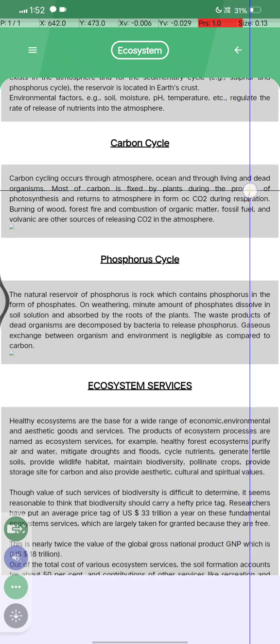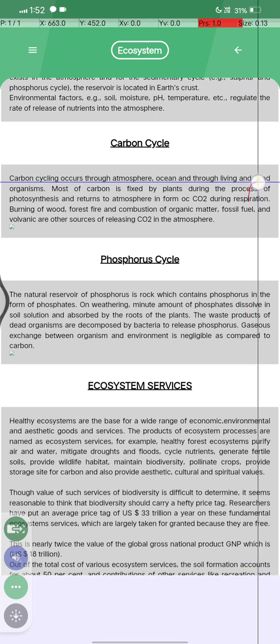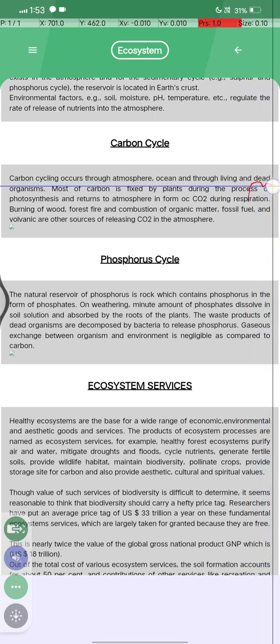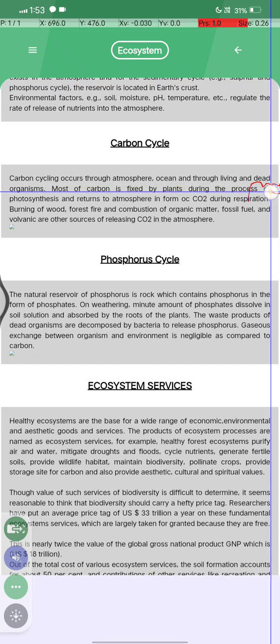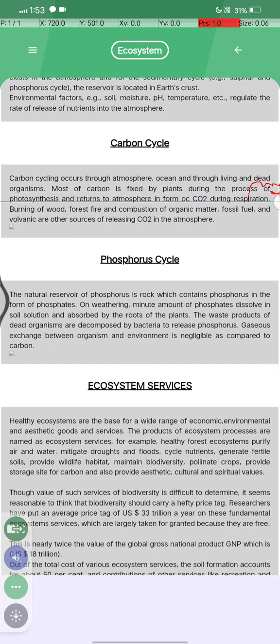कार्बन साइकिल क्या होता है? The carbon cycle occurs through the atmosphere, ocean, and through living and dead organisms. Most of the carbon is fixed by plants during the process of photosynthesis and returns back to the atmosphere as CO2 during respiration. Burning of wood, forest fire, combustion of organic material, fossil fuel, and volcanic activity are other sources of releasing CO2 into the atmosphere.